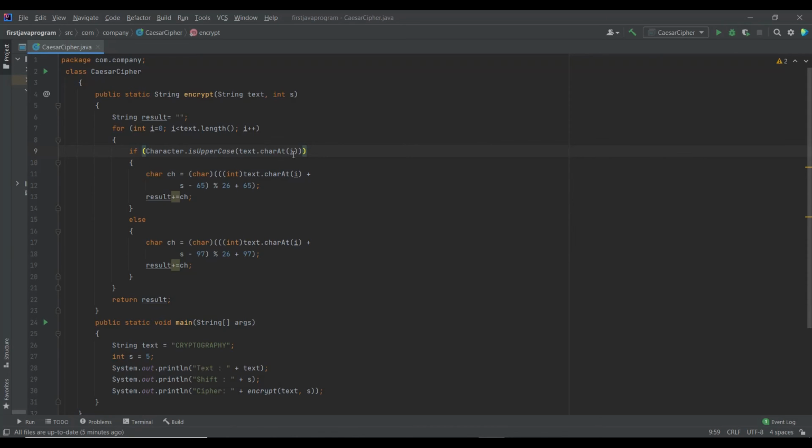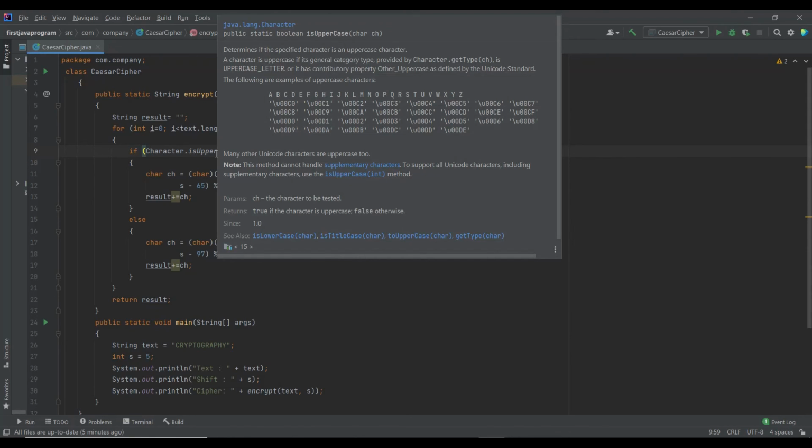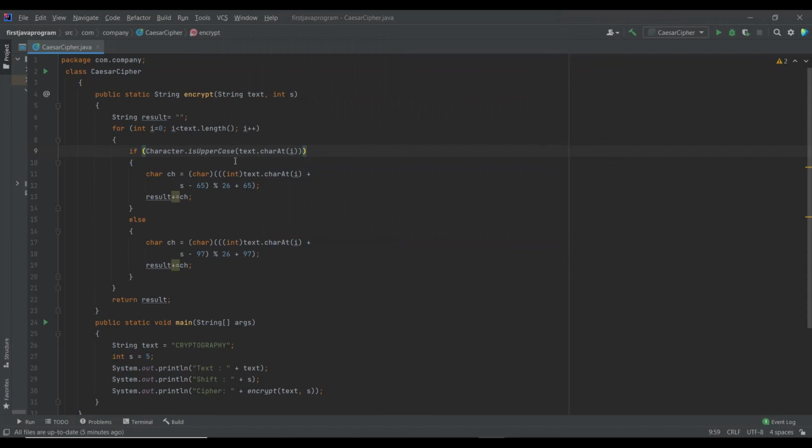So here it will return the character, that is capital C. Is it the capital letter C? Yes, it is uppercase. So the control will come in the if block and not go to the else block. If it was small c, lowercase c, then it would have come to this else block. But as it is uppercase, it will move over here.